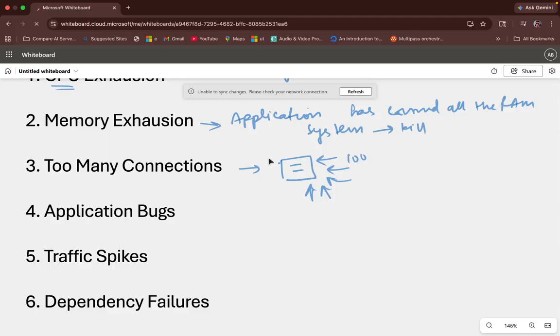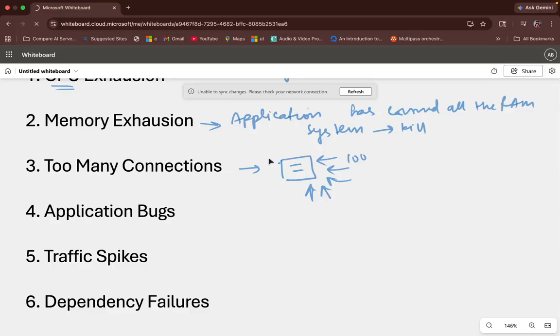For example, you are logging into your application, and whenever you are putting your username and password, that username and password has to be validated from the database. Now, if the database is not responding, then your request is taking longer to complete. And in that case also, the server crashes, right?